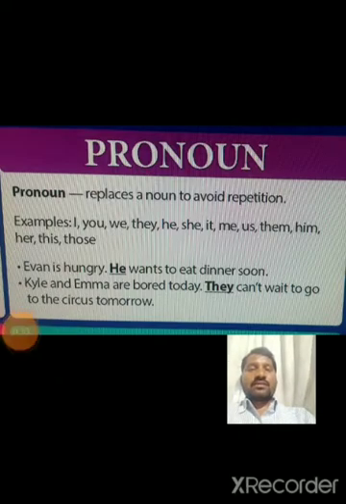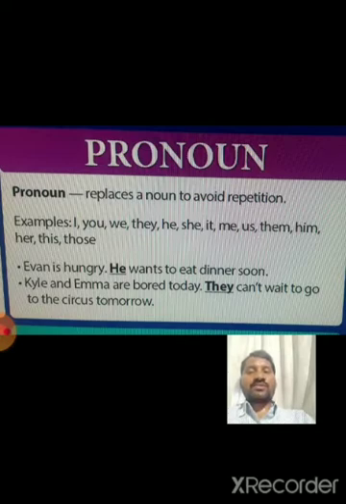Next, look into pronoun. A pronoun is a word used instead of a noun. A pronoun refers to a noun to avoid repetition of the noun. Examples: I, you, we, they, he, she, it, me, us, them, him, her, this, those.